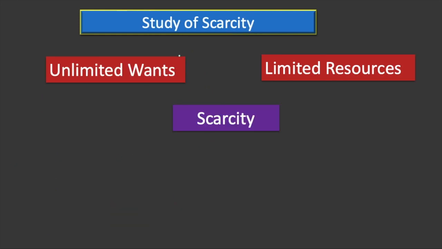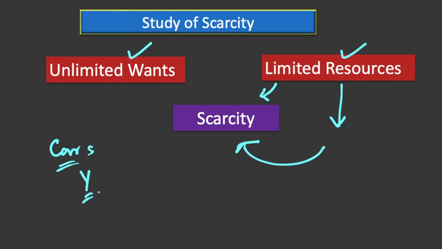Now let's move to another thing. Unlimited wants on the one side, limited resources on the other side, obviously give rise to the issue of scarcity. If you want to buy a car, you can't buy too many cars. It depends upon how much your income is. So our resources are limited, and they give rise to scarcity, and this scarcity is central to the concept of economics.